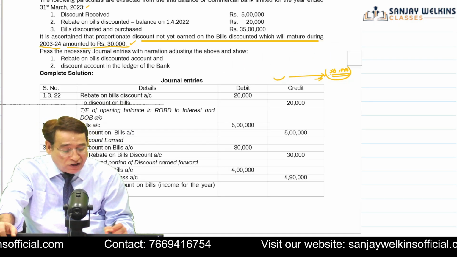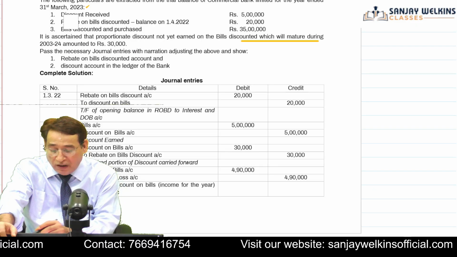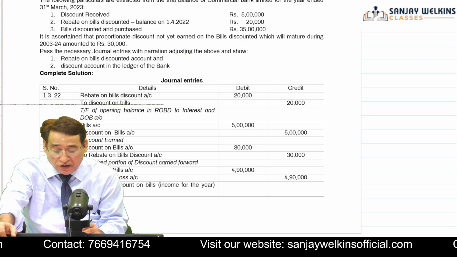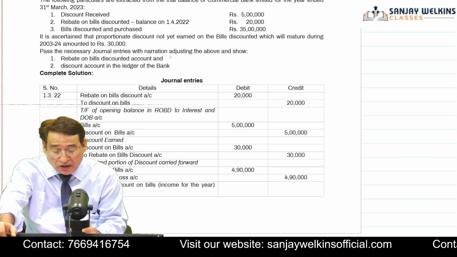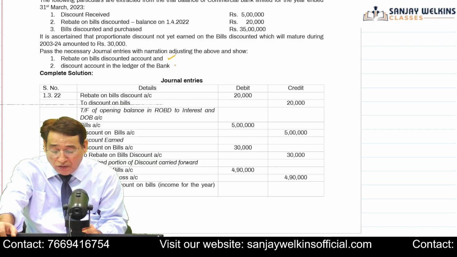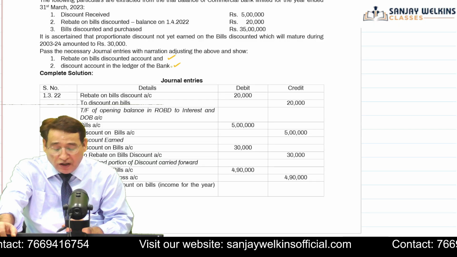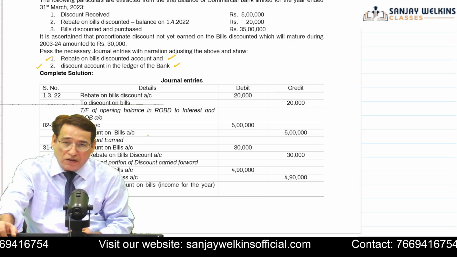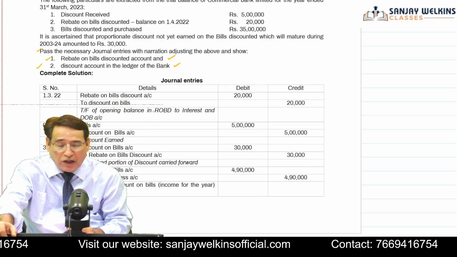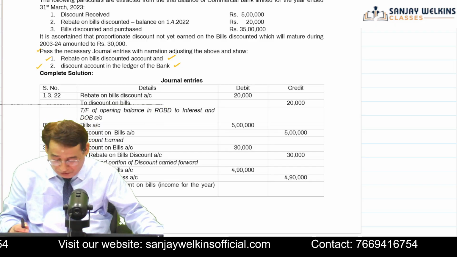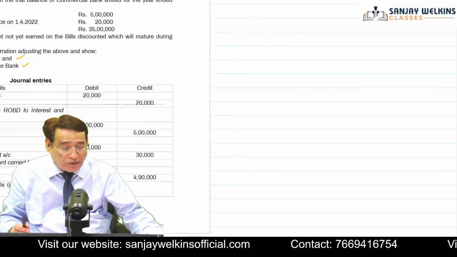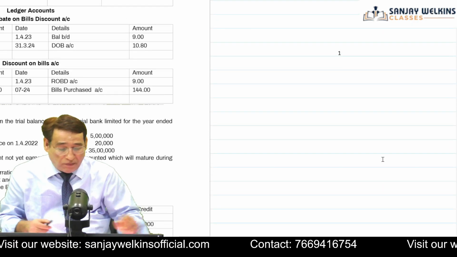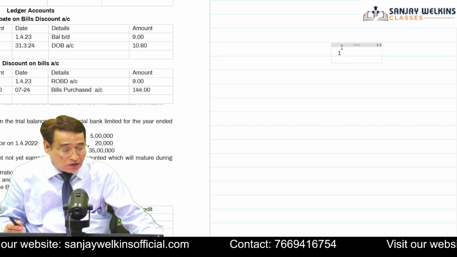Now, what else is the question asking you in this particular case? Let us have a look. Further, the question says, pass the necessary entries with narration adjusting the above and show rebate on bills discount account and discount account in the ledger of the bank. So this time, we are supposed to prepare both the rebate on bills discount account and the discount ledger account. Besides that, we need to pass the entry. Is it clear to you or not? And in order to achieve this end, first of all, I will have to, okay, I will start this particular question. Just wait.